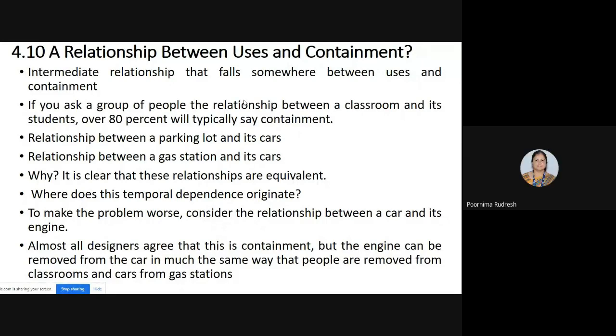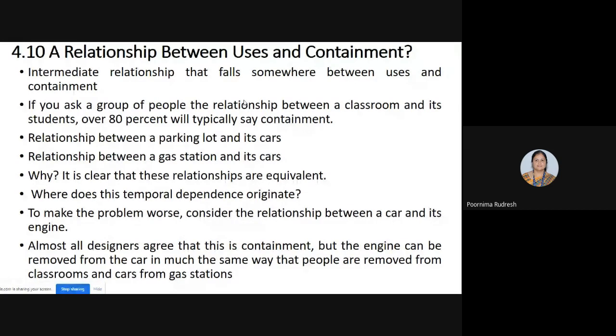Here we are concentrating on the intermediate relationship that occurs between the users and containment relationship. For example, if you consider the classroom and its students, what type of relationship is it? Most of you will say that it's a containment relationship.